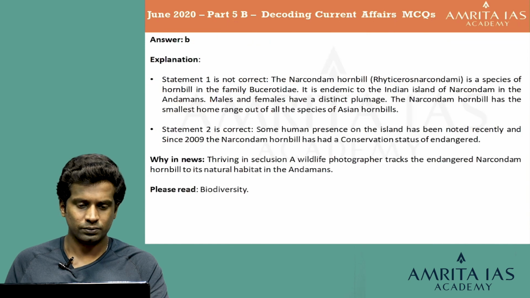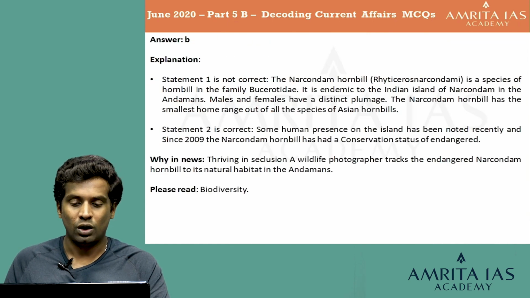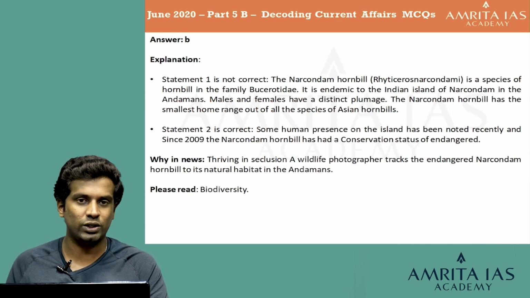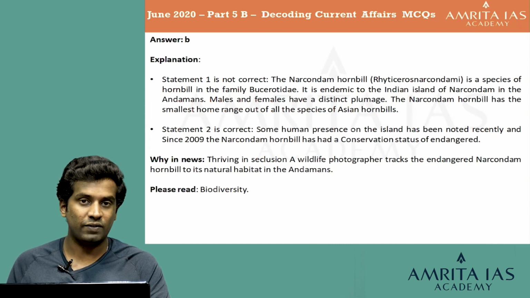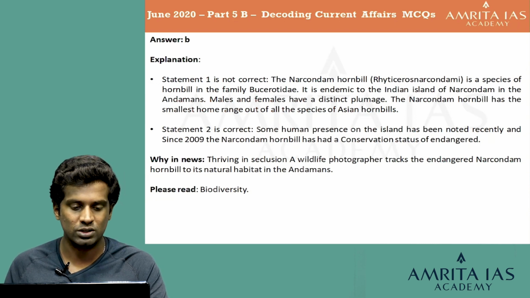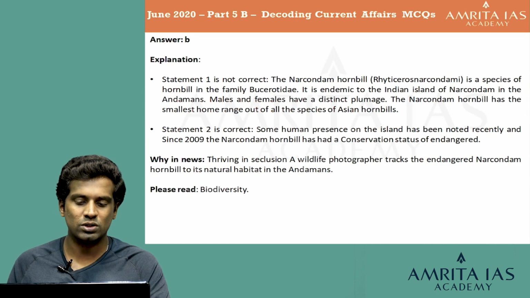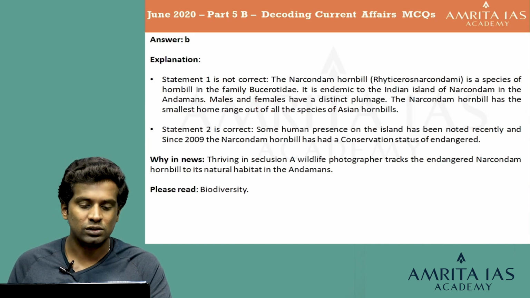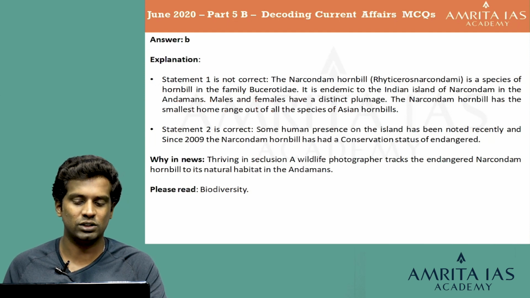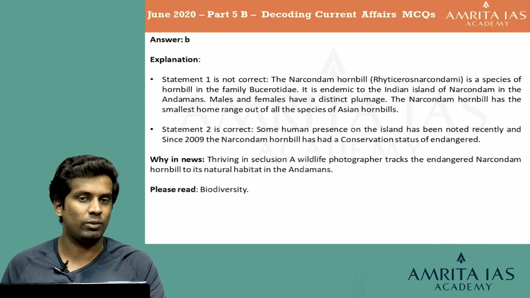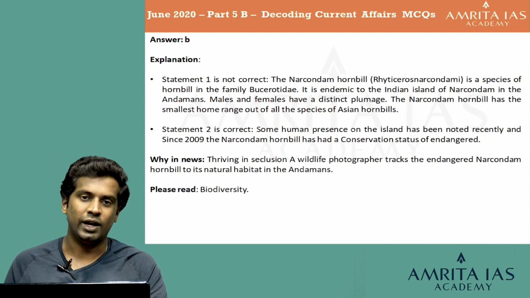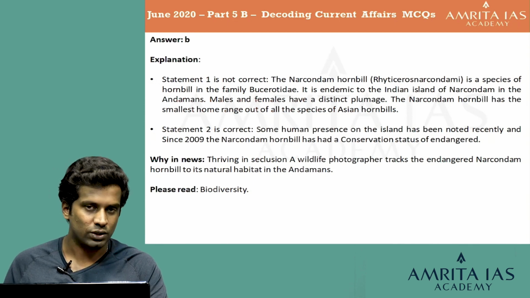Let's look at the explanation. Statement 1 is not correct because the Narcondam hornbill, known as the Rhyticeros narcondami, is a species of hornbill in the family Bucerotidae. It is endemic to the Indian island of Narcondam in the Andamans. Males and females have a distinct plumage. The Narcondam hornbill has the smallest home range out of all species of Asian hornbills. Statement 2 is also correct because some human presence on the island has been noted recently, and since 2009 the Narcondam hornbill has the conservation status of endangered. So we can definitely say that the Narcondam hornbill is endemic to the Narcondam island of the Andamans, and it is presently under the endangered status under the IUCN. So that is the explanation for this question.